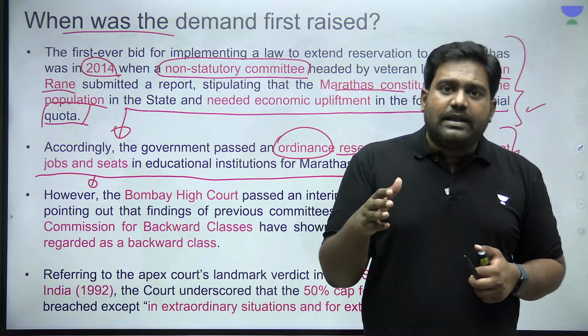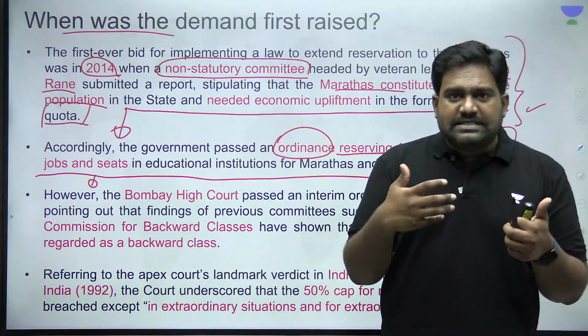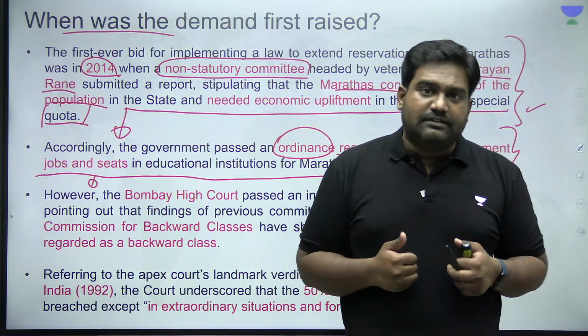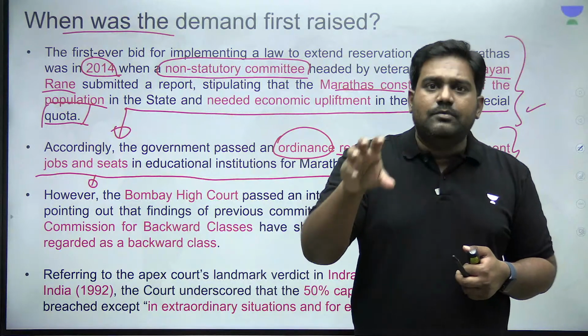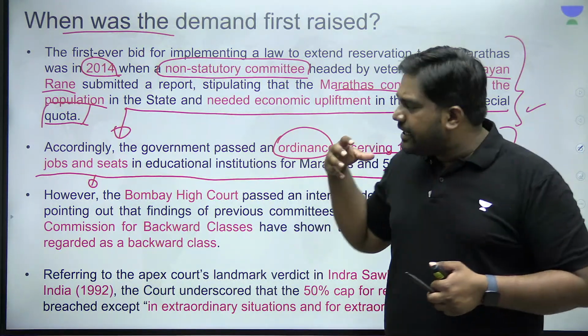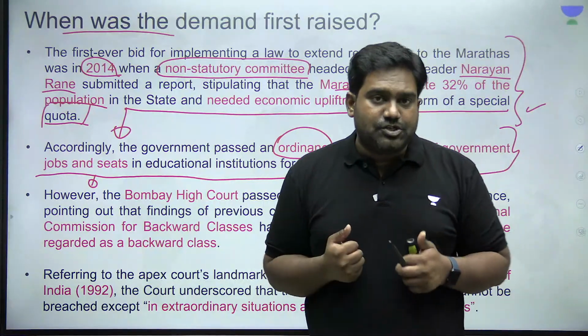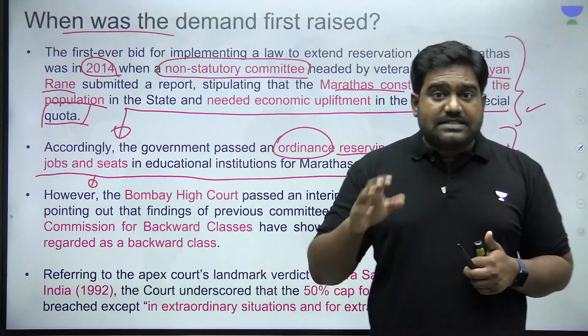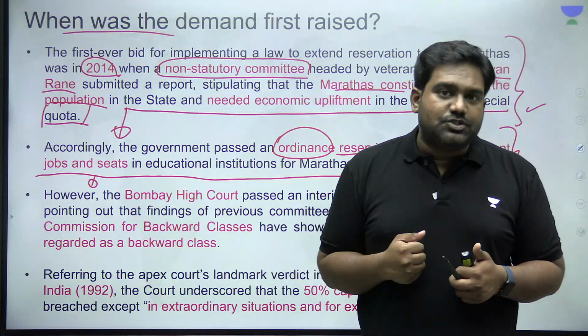But subsequently, over the decades, the policy of reservation has often been misused by state governments and even by central governments. They've used this to please their electorate, to please certain communities and groups so that they can corner the votes. And this is nothing but politicization of reservation. The policy of reservation itself is not wrong. The misuse of the policy of reservation is what is wrong.